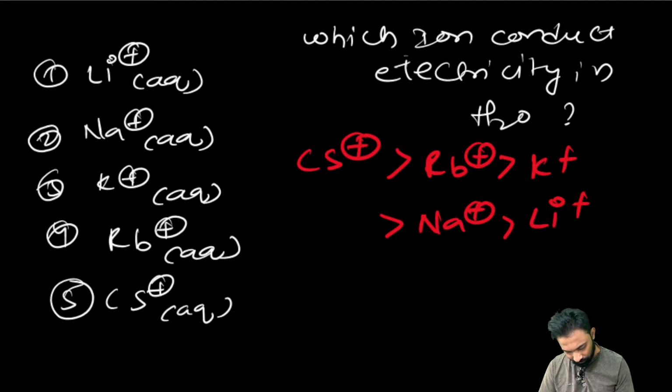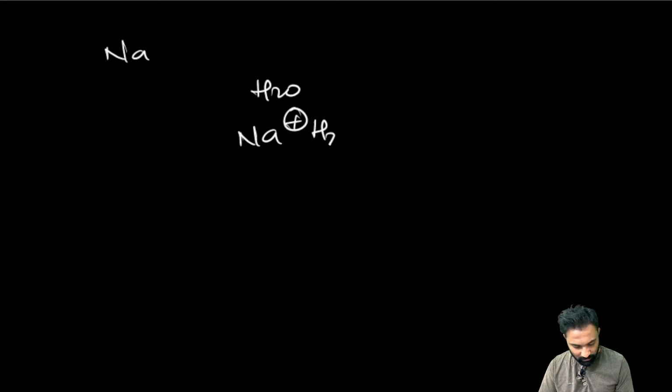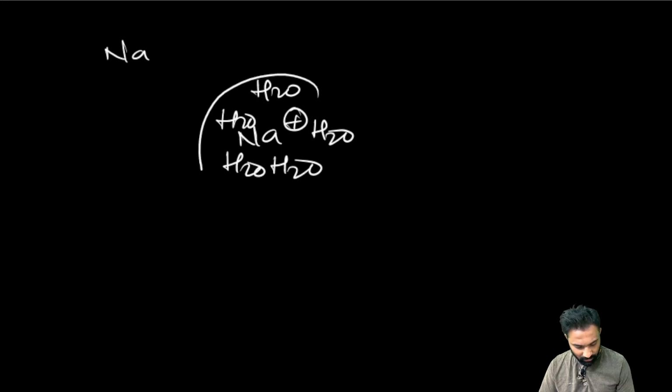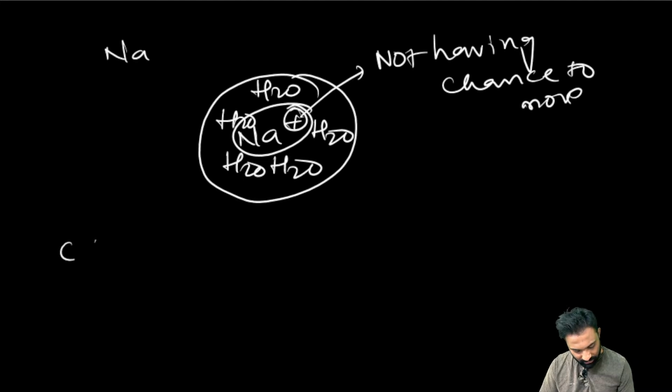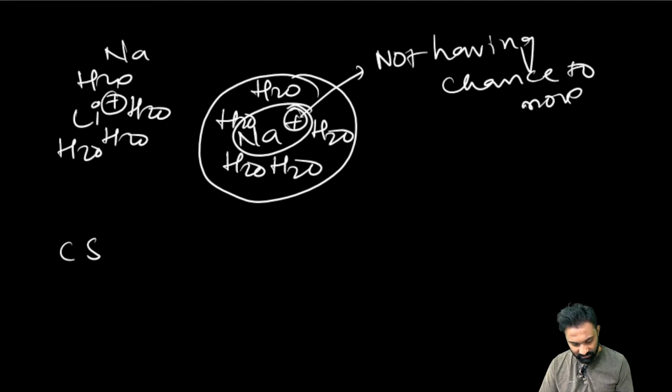Here, Na plus is a small size, right? Na plus is having the small size. Now in H2O, the H2O molecules will be surrounded around the Na plus like this. When H2O molecules surround the Na plus like this, Na plus does not have a chance to move. Clear? Li plus being the small size, more water molecules will be occupied like this.